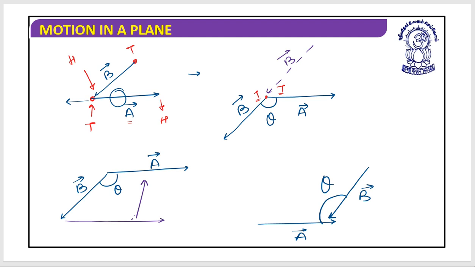So when I need to find the angle between two vectors, I need to match either head to head or tail to tail. Otherwise, whatever angle I calculate without matching head to head or tail to tail would not be an appropriate one.